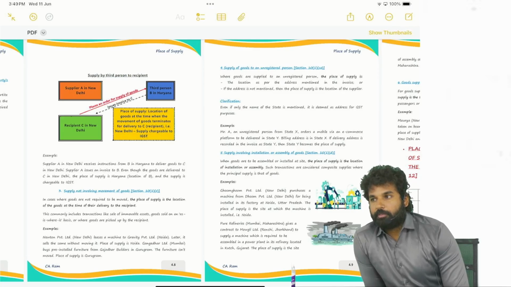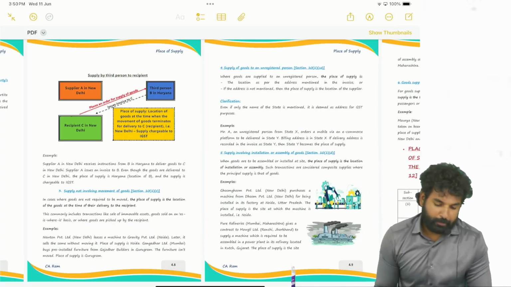Supply. What is section 9? The charging section. What is section 13? Time of supply for services. What is section 15? Value of supply.